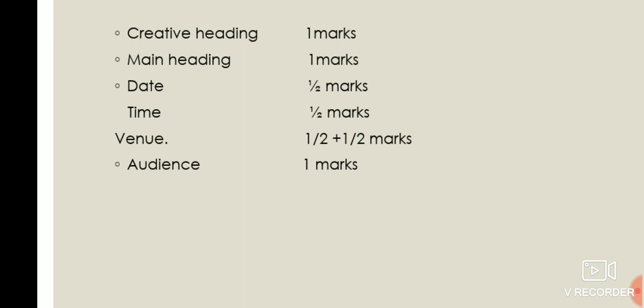Date, time, venue. Date and time need half marks. Time should be from and to. Venue should be from smaller to bigger. Smaller means, for example, in the hall of Carmel School. Carmel School is big, the hall is in Carmel School. So smaller is in the hall of Carmel School. So half marks for in and half marks for of. So if you are not writing any one, you will not get any marks.